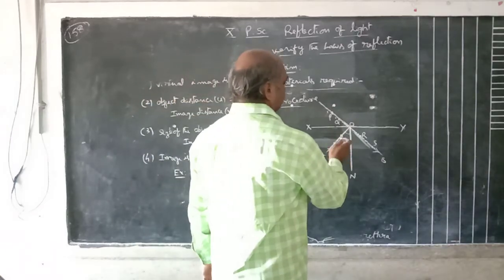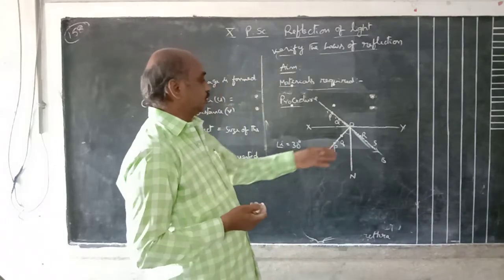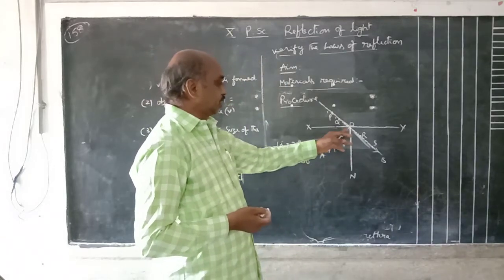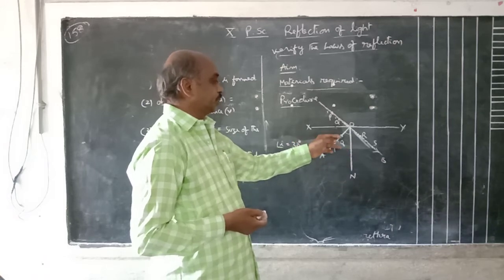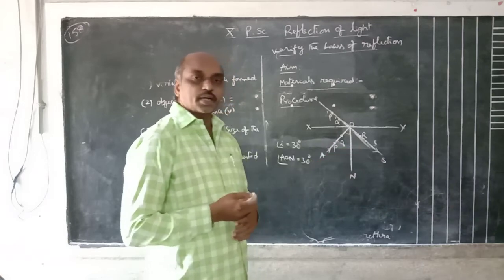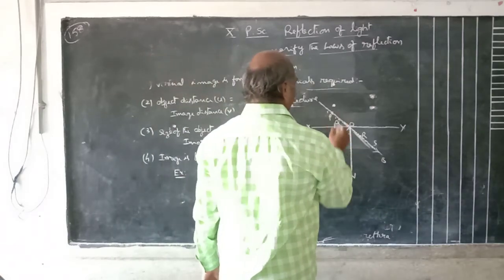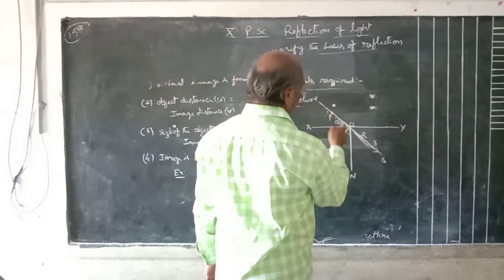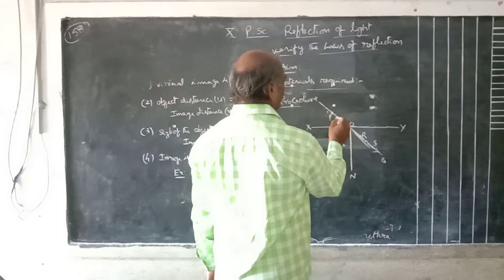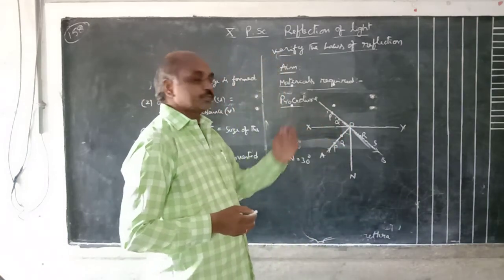Observe the image of the pins on the other side of ON. The pins P and Q are on the left side of the normal. Observe their images on the right side of the normal. In this direction we can observe P dash and Q dash, the images of the pins P and Q.